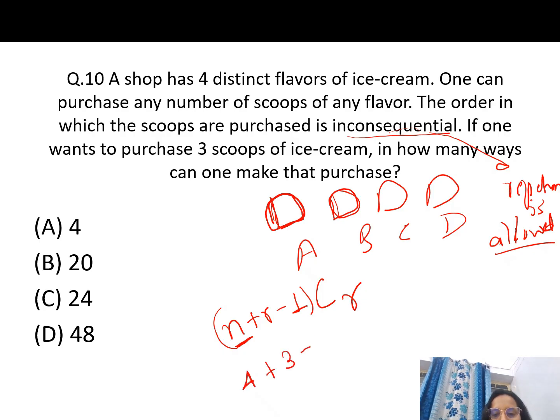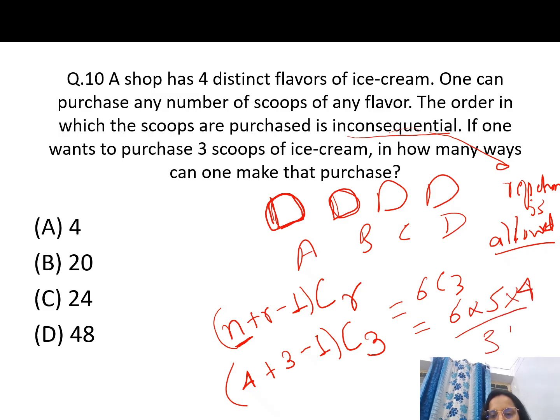So 4 plus 3 is 7, 7 minus 1 is 6, so this is 6C3. That is 6 into 5 into 4 by 3 factorial, that is 3 into 2, so 5 into 4 is 20. So the answer of this is 20.